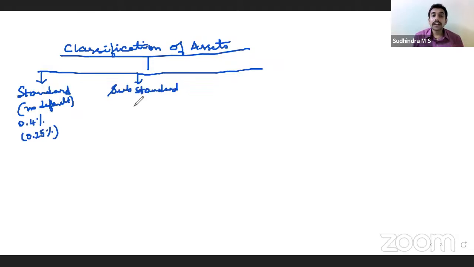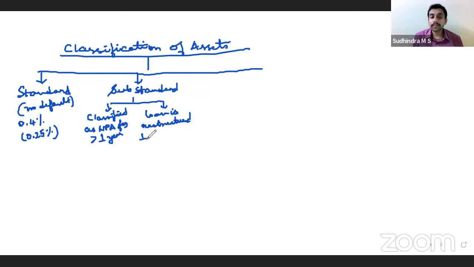Then we have substandard asset. Classified as NPA for up to 1 year. Yes, classified as NPA for up to 1 year, then it will be considered as substandard. Or there is one more case. When the loan is restructured, it will be immediately classified as substandard, up to 1 year of satisfactory payment.